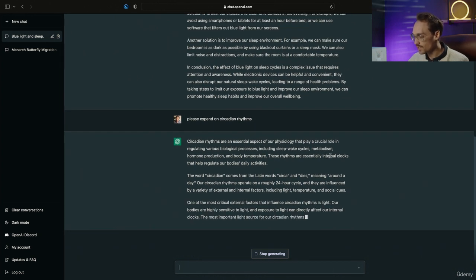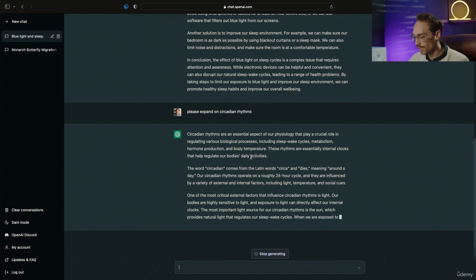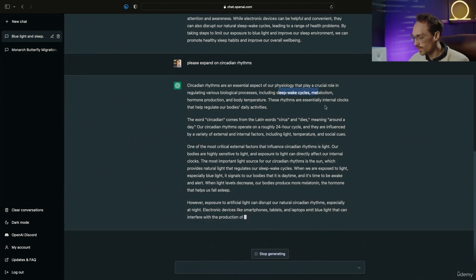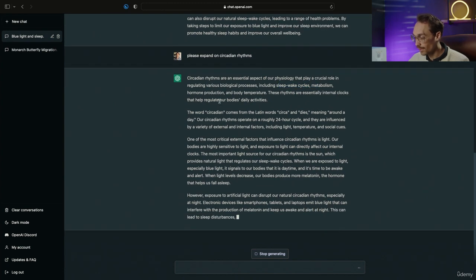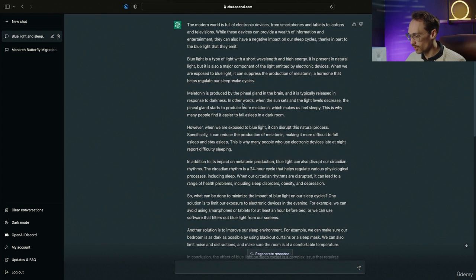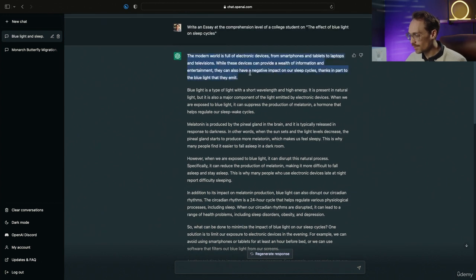These rhythms are essentially internal clocks that help regulate our body's daily activities. Wow, I didn't know that they also affect your metabolism and hormone production, and your temperature. That's incredible. So let's go back to the first article, and let's say we like this intro, but we just want ChatGPT to reword it a little bit.